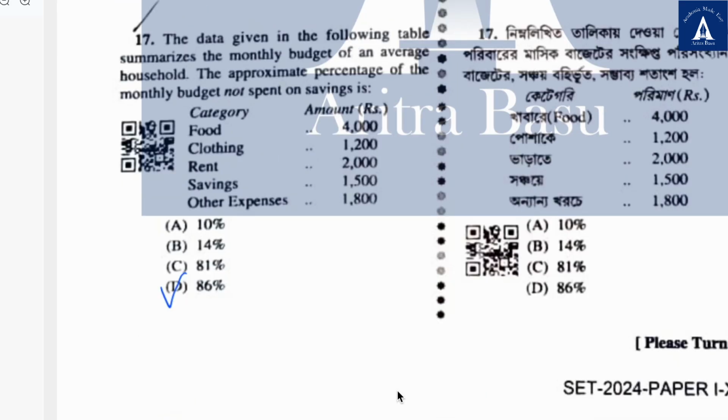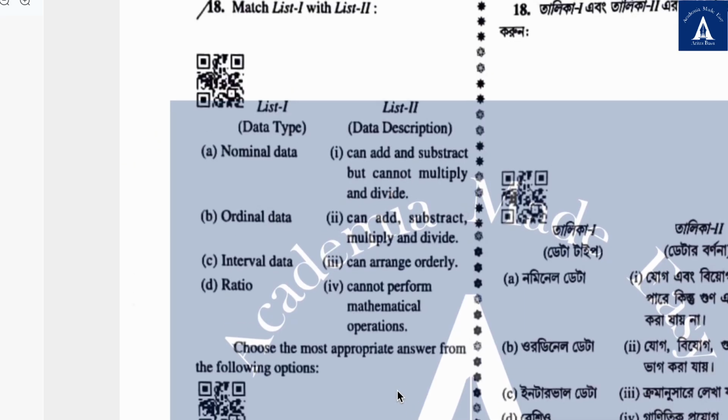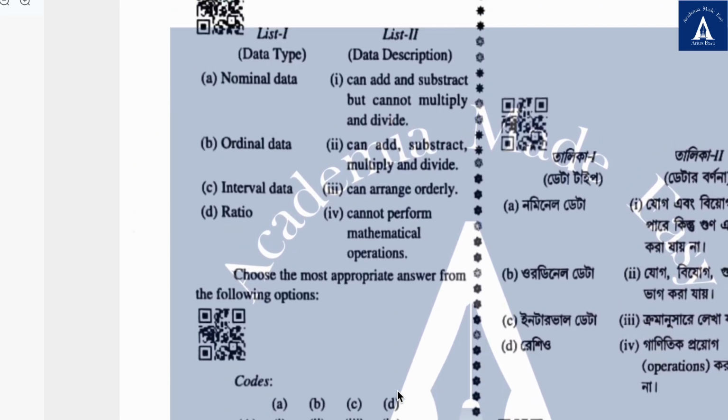17th question. The data given in the following table summarizes the monthly budget of an average household. The approximate percentage of the monthly budget not spent on savings is how much? So the total is 10,500 and the savings is 1,500. So you have to calculate 9,000 out of 10,500 is what percentage, and you will find out that it comes to roughly 86%. 18th, match the following, and the correct answer is A4, B3, C1 and D2.